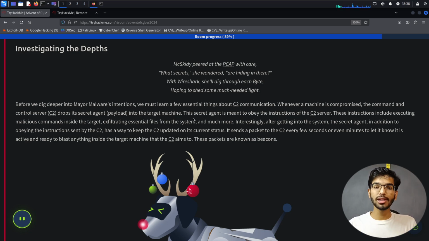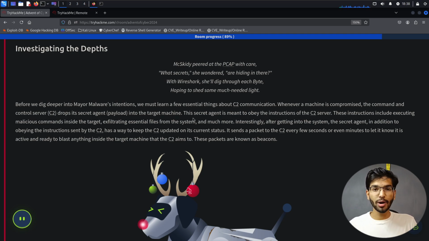Usually the communication between a C2 server and the victim's computer does not happen at regular intervals, but there's going to be a ping kind of request sent from the victim's computer to the C2 server saying that the computer is online or that the malware is executing fine. That ping request is called a beacon.